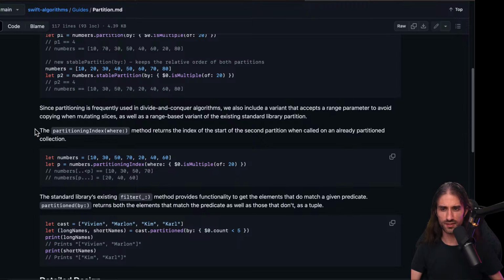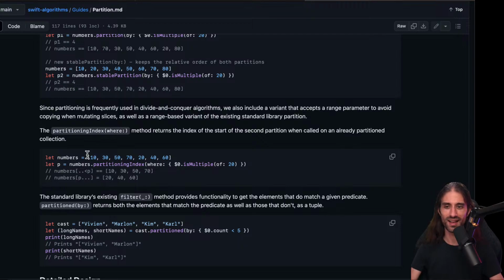And then there is this thing, the partitioning index where method, which returns the index of the start of the second partition when called on an already partitioned collection. Okay, so this is a way to get the value P in the case. Okay, cool, I got it correctly.